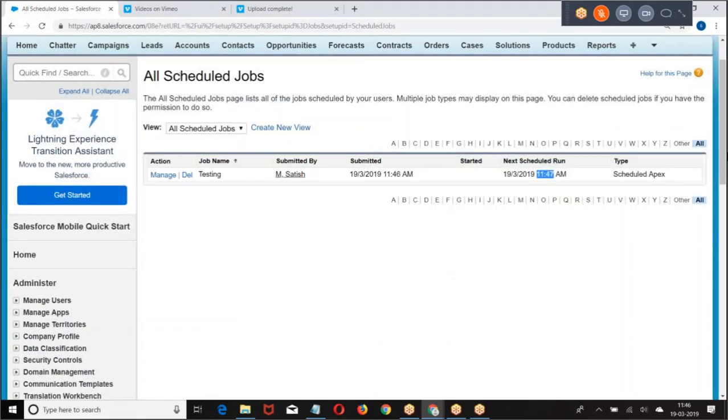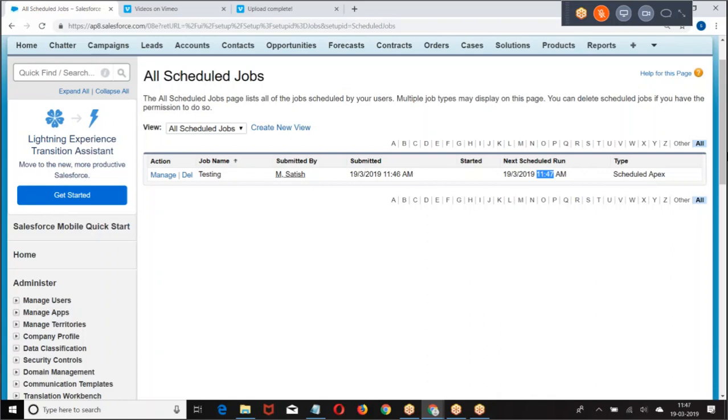Right. The job is scheduled here. Once the job is scheduled, we need to wait. Job will be executed at a particular time. At what time is it going to execute? 11:47. Can you guarantee that the job will run exactly at 11:47? I cannot guarantee. Job is added to the queue.